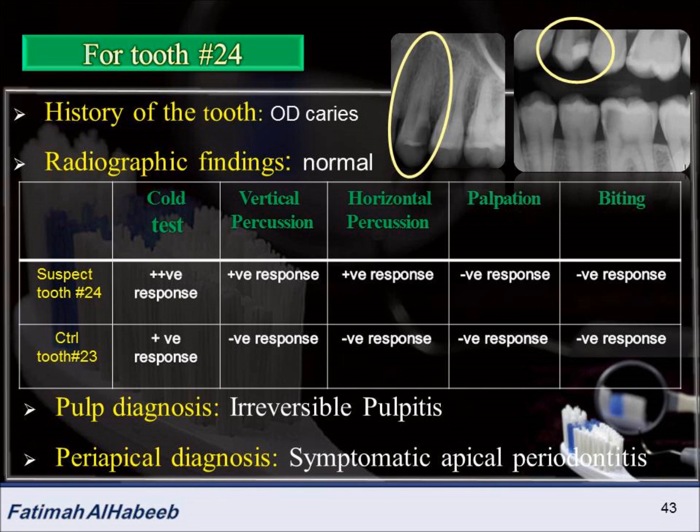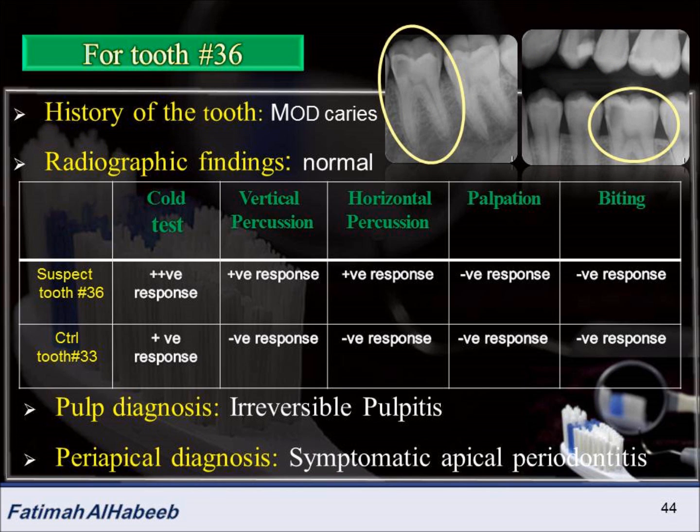For tooth number 24: history of the tooth, OD caries, normal radiographic finding. With the cold test, it gives prolonged pain. With vertical and horizontal percussion, it also gives a positive response. So the pulp diagnosis is irreversible pulpitis. Periapical diagnosis is symptomatic apical periodontitis.